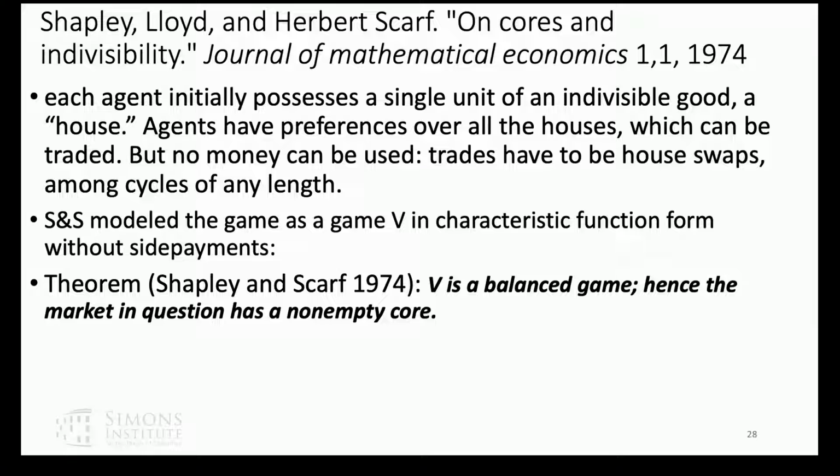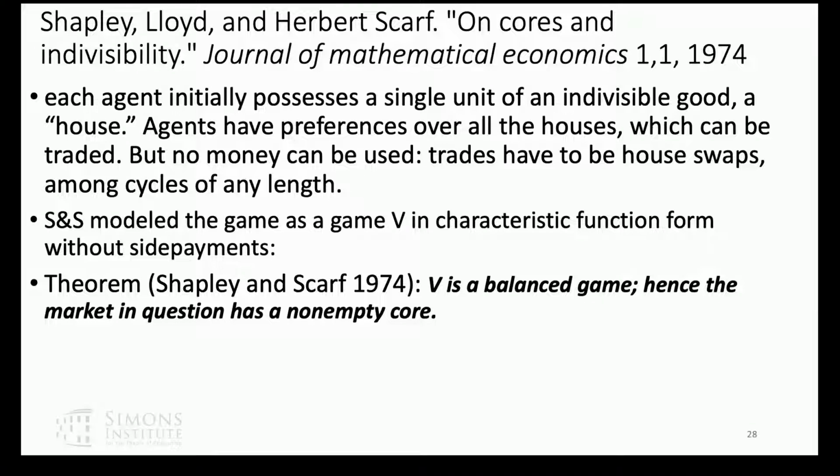And they describe what they call a housing market. Each agent possesses a single unit of an indivisible good. Agents have preferences over all the houses, but money can't be used. Trades have to be swaps. So an outcome is a permutation of the initial endowments among the agents. And they proved basically a fixed point theorem based on a theorem of Scarf that said V is a balanced game, and hence the market has a non-empty core. Okay, so they had a pretty complicated proof that the core was not empty.